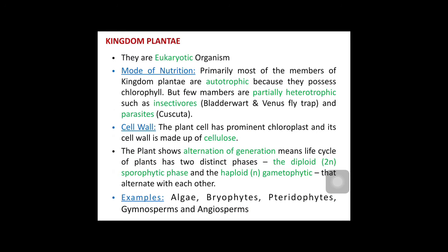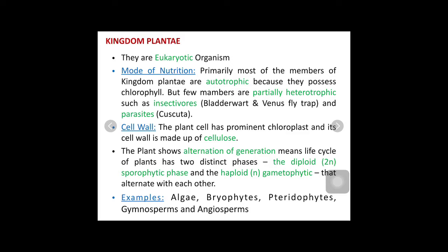The characteristics of all these 4 classes have been discussed in the previous session. Now today we have to learn regarding the kingdom plantae. So what is a kingdom plantae? What kind of cells are present in the kingdom plantae? So if you see, the kingdom plantae are eukaryotic organisms. Only the kingdom Monera is prokaryotic. The rest all, Protista, fungi, plantae and animalia, are all eukaryotic organisms.